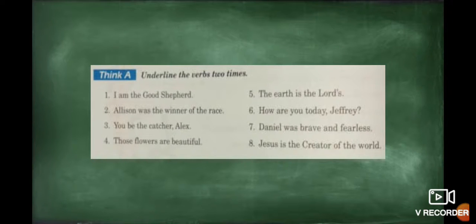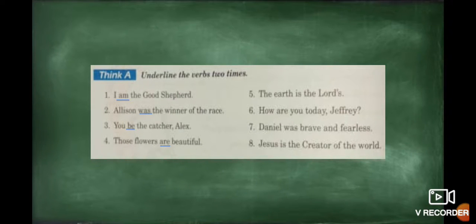Okay, we have the first exercise here. We underline the verb 2 times. Okay, let's start. I am the good shepherd. Okay, in this case, the state of being verb is the verb am. Yeah. Okay, number 2. Allison was the winner of the race. In this case, the verb is the word was. Exactly. Number 3, you be the captain, Alex. Okay, in this case, the state of being verb is be. Number 4. Those flowers are beautiful. The state of being verb, in this case, is the form are.